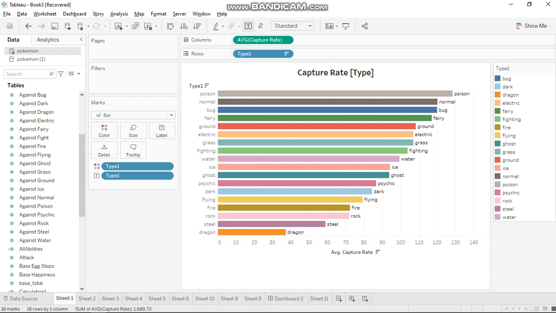This is the first sheet. In this we show the capture rate and type 1 relation using a horizontal bar chart. We have also done color coding for each type of Pokemon. This chart concludes that poison, normal, bug and fairy type Pokemon are easy to capture, whereas dragon, steel, rock and fire type Pokemon are not easy to capture.